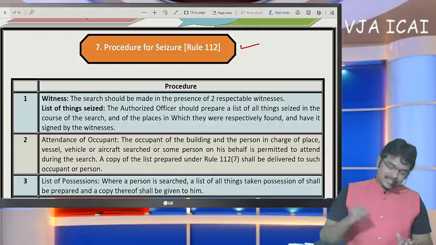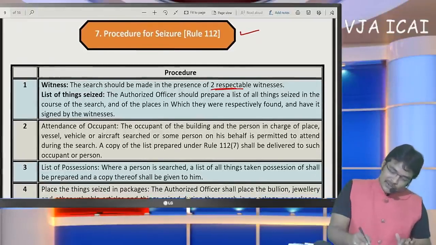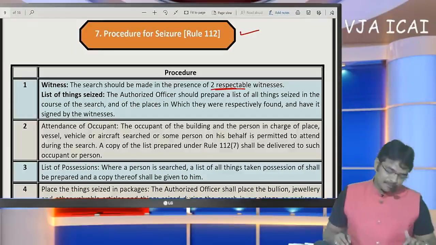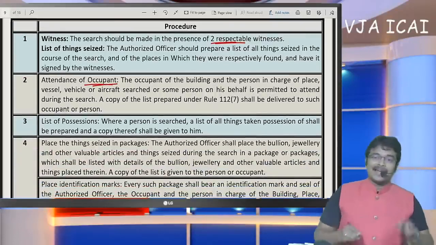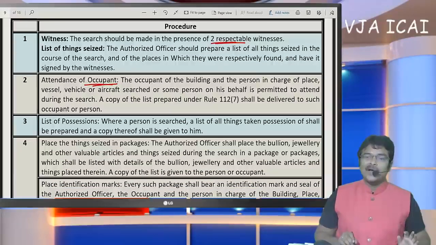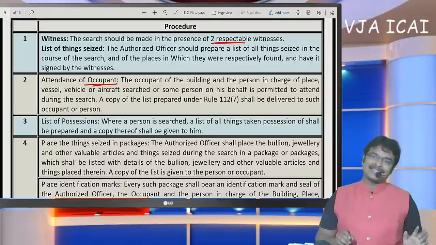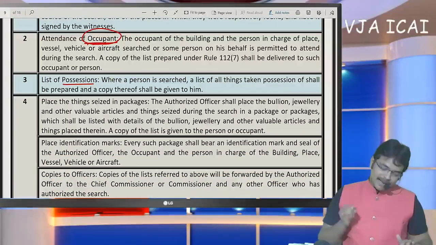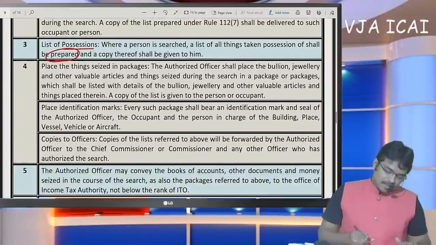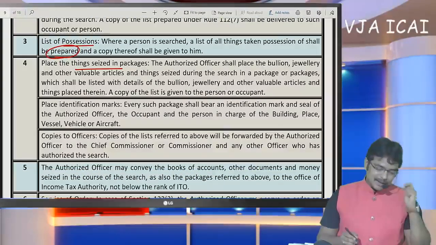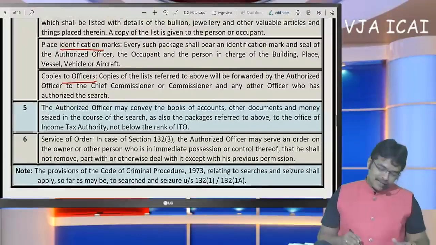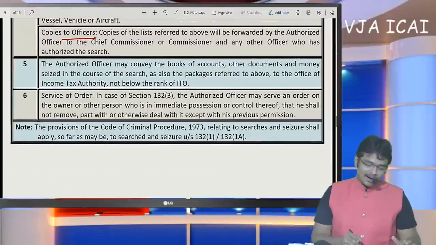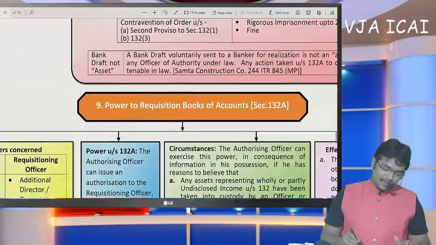Okay. And the next thing, procedure for seizure. So two respectable witnesses must exist. Okay. Attendance of the occupant, SSC, must exist, or his representative, or if the search is made in a guest house, at least in the presence of watchmen they need to make the assessment. Attendance of the occupant is compulsory. And a list of the possessions, the Panchnama, has to be prepared. Place the seized things in packages. They have to place them separately in a package, and they have to place identification marks, and a copy has to be given to the officers, and one copy has to be given to SSC also, if you remember.